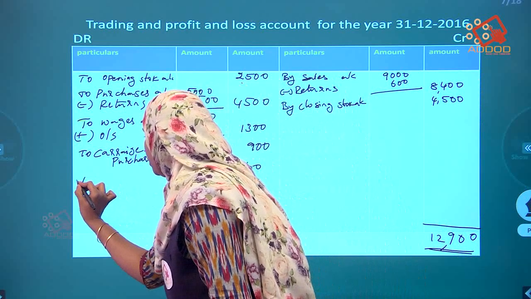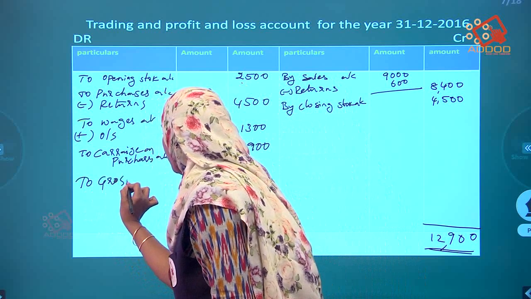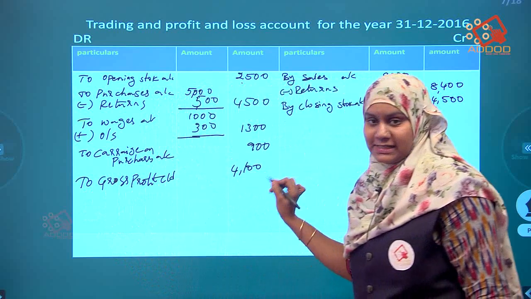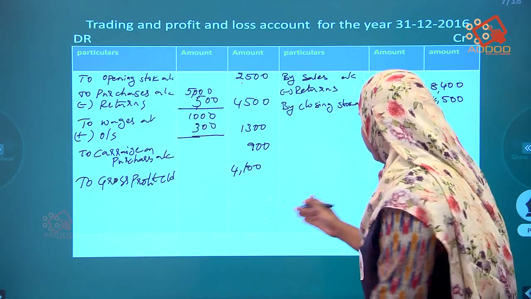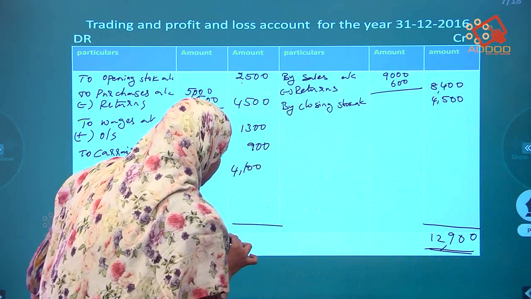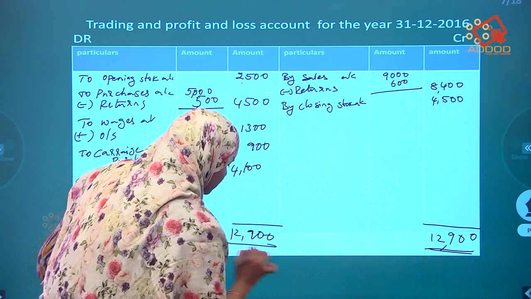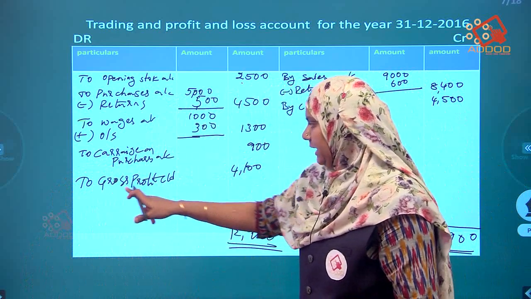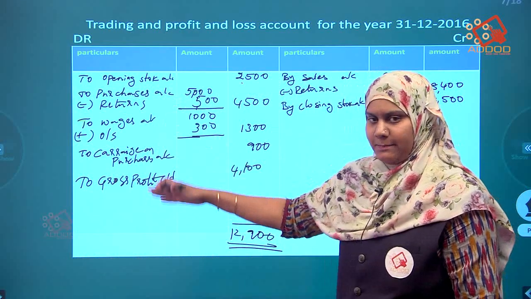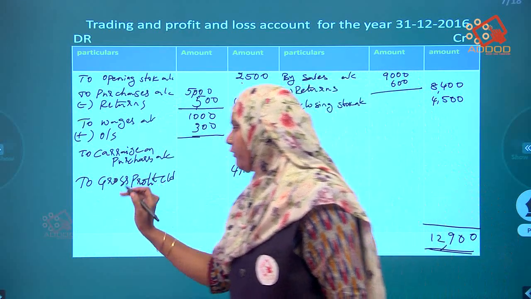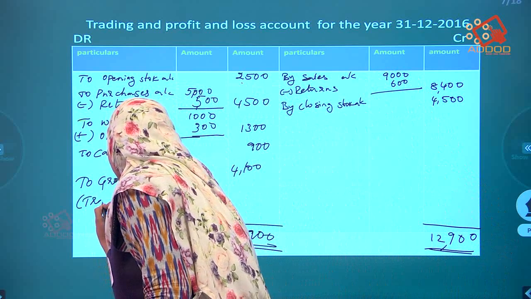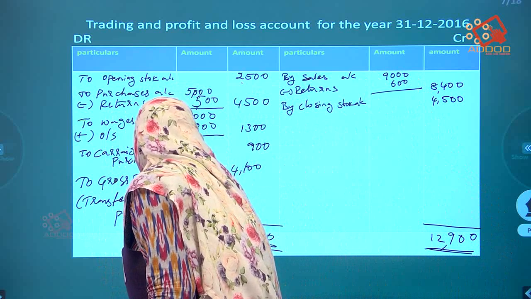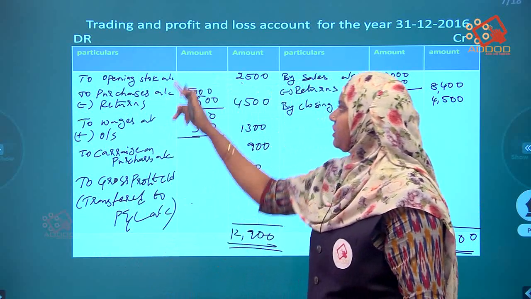So this is gross profit carried down. If we total these all, we get 12,900 itself. Okay, so this is the way to balance it. And we have to write compulsorily gross profit, because if the balance is coming in the debit side, it is gross profit, and compulsorily we have to write it is transferred to P&L account.